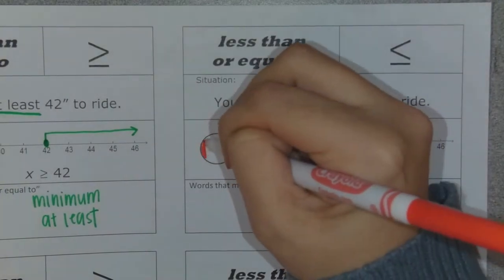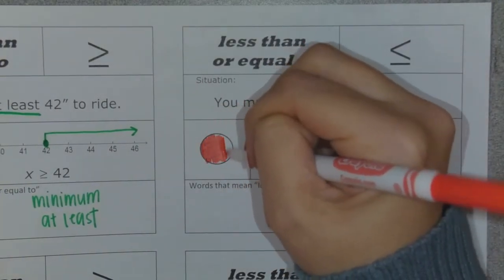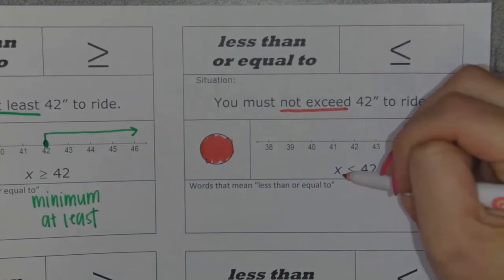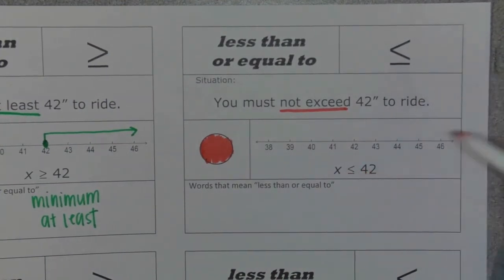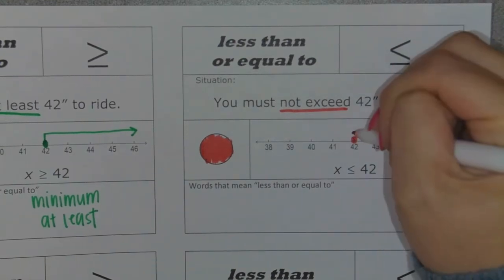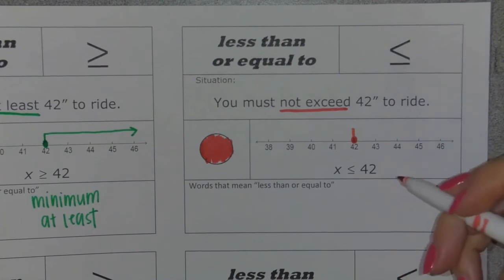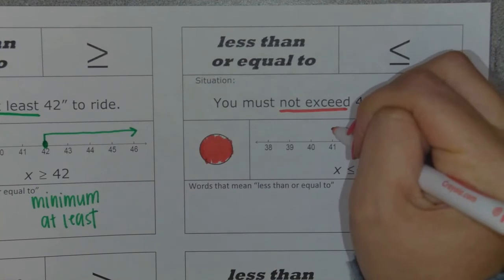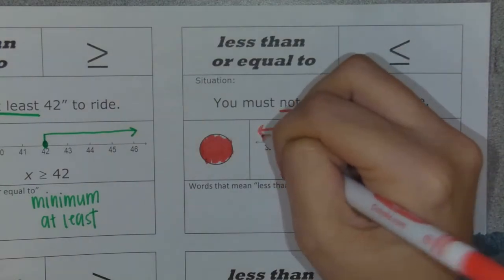It also is going to get that nice shaded in dot because, again, it has part of that equal to sign. Since x has to be less than or equal to 42, I put a closed dot on 42. That includes 42 and anything smaller than that. My inequality is pointing to the left, so that is the way my arrow is going to point as well.